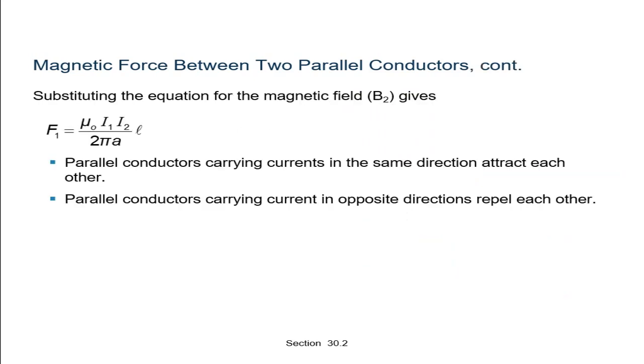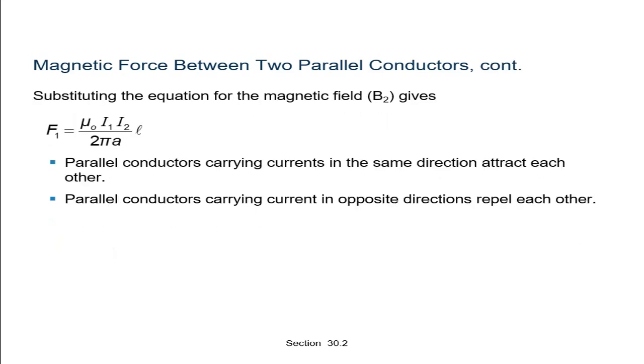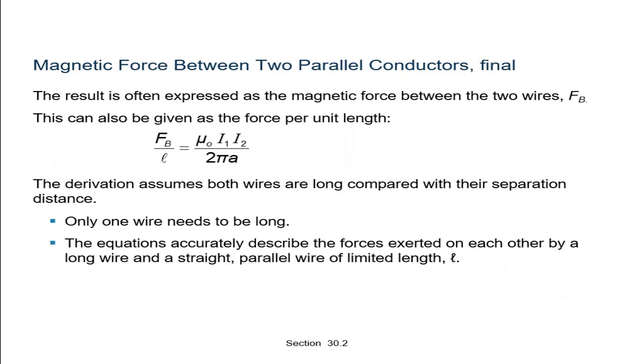So see here the magnetic force between two parallel conductors. Substituting the equation for the magnetic field B2 gives us mu 0 I1 I2 upon 2 pi d times L. Parallel conductors carrying current in the same direction attract each other. Parallel conductors carrying current in opposite directions repel each other.